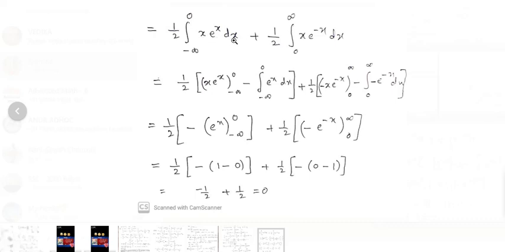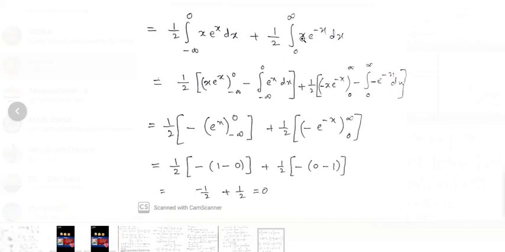dv is equal to e power of x dx. Integrating on both sides, integral dv is equal to integral e power of x dx. Therefore v is equal to integral e power of x dx, which gives v is equal to e power of x.